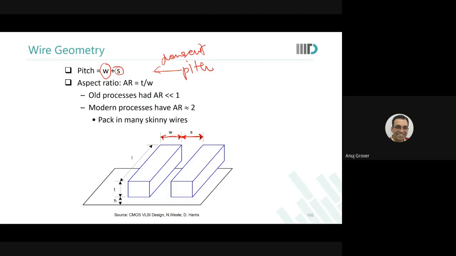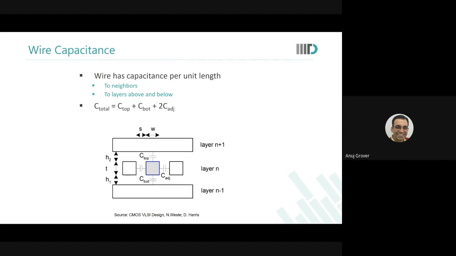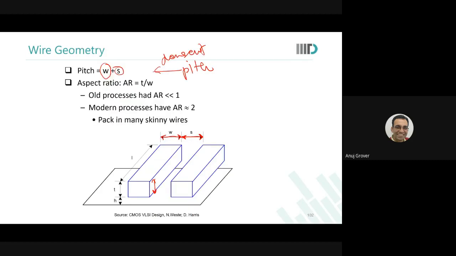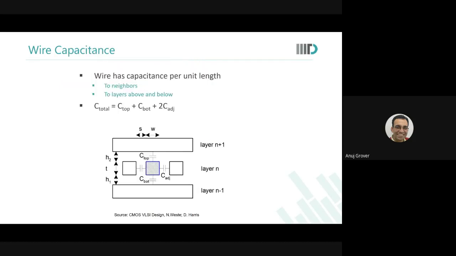Another important aspect of wire geometry is the height of the wire, because the thickness has a very strong influence first on the resistivity, which we already saw, but also on the intra-metal capacitances that this wire will see with an adjacent wire.